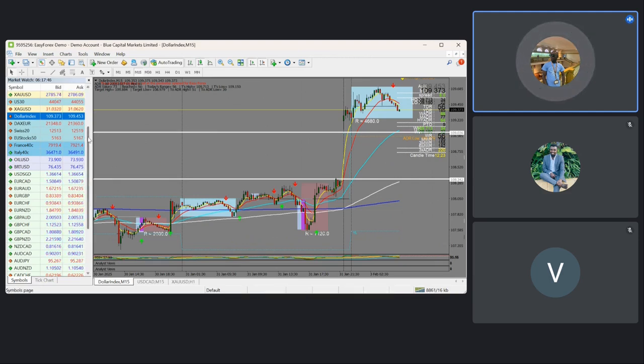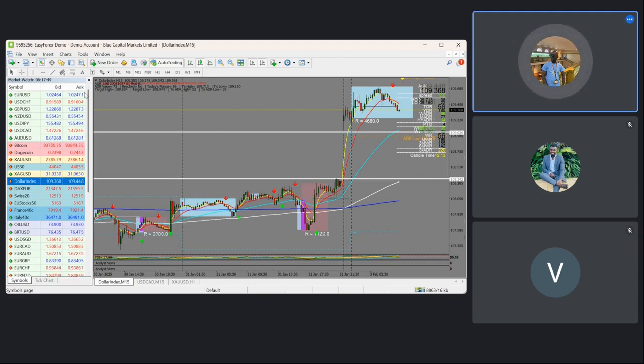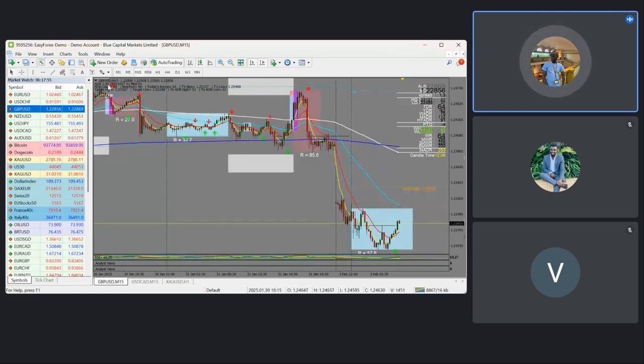Also checking on the group one currencies, we have the GBPUSD. We can see the GBPUSD, looking at the correlation between the DXY and the group one. The DXY is selling, so with the USD being the core currency, you see GBPUSD declining in USD terms. That's why you have been seeing GBPUSD buying. Where are we targeting? We are targeting all the way to the pivot point. So this is take profit one.